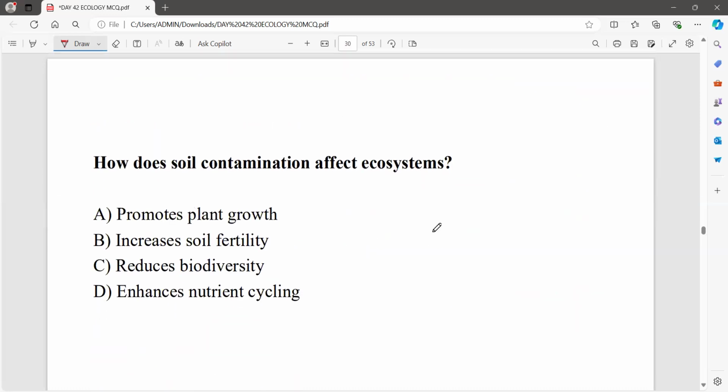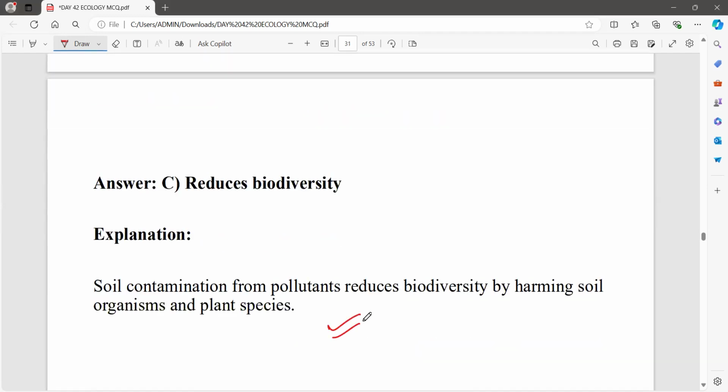Okay. Now, how does soil contamination affect the ecosystem? Promotes plant growth, increases soil fertility, reduces biodiversity, enhances nutrient cycling. Definitely, that is going to reduce the biodiversity.